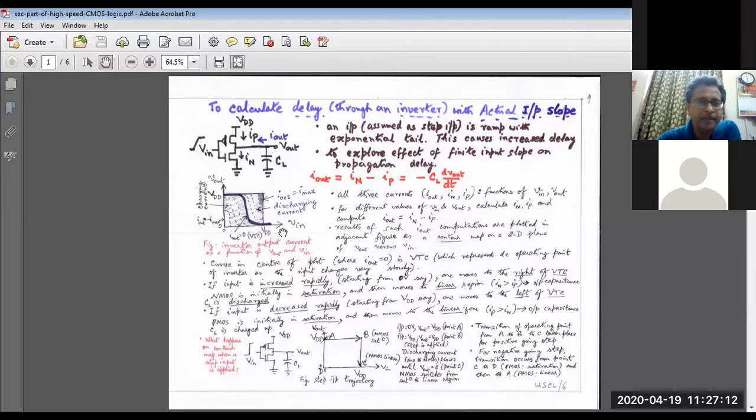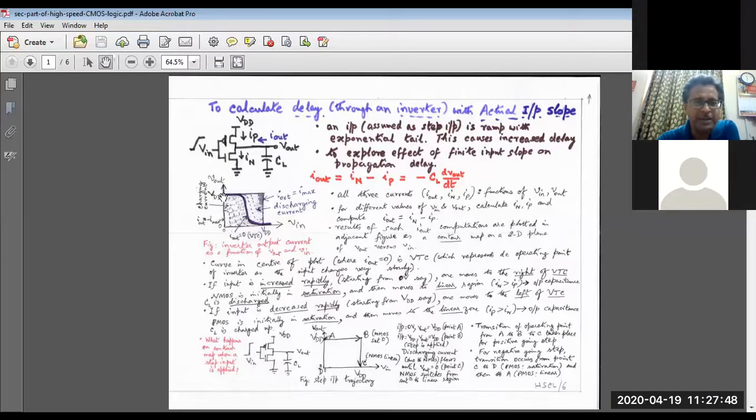We saw through a contour map that if we plot I out as a function of input voltage and output voltage on a 2D map, it will take the shape of a contour map, where the regions having similar shades correspond to values of I out within the same range. Like the way we draw contour maps in geography. You know that a contour line is a line passing through points which have nearly similar heights above sea level.